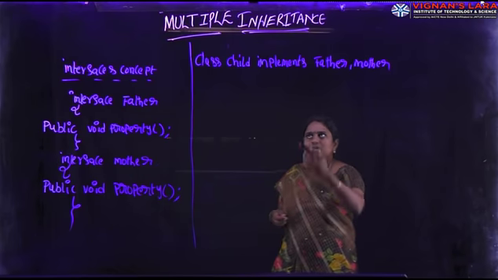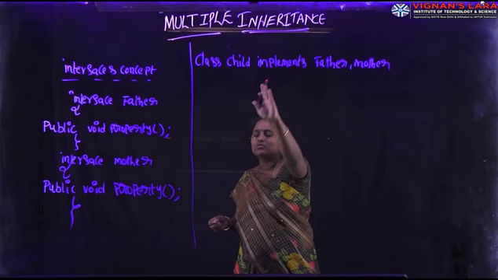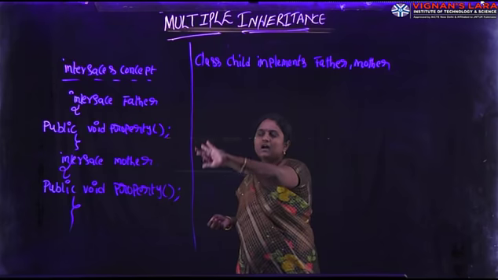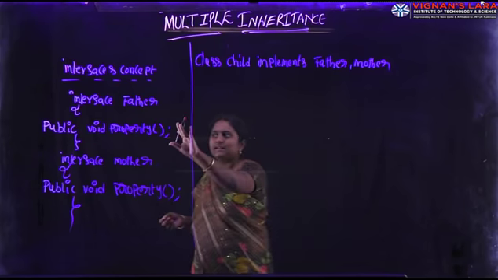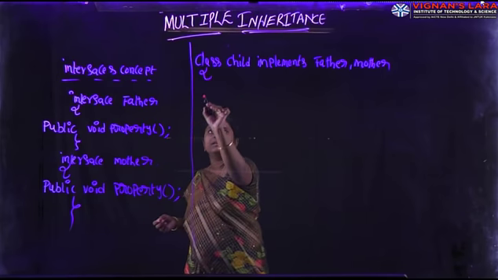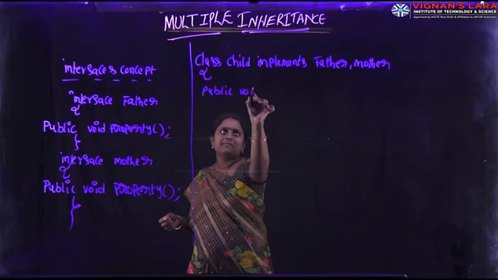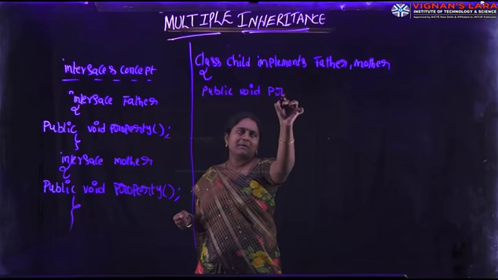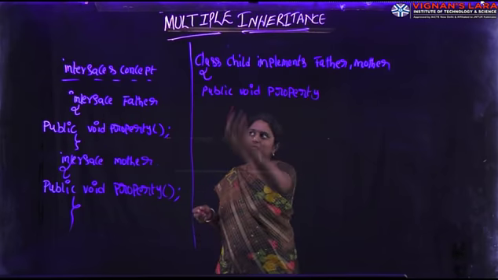So whenever our class implements the interfaces, it is the user's responsibility to provide the method body of these interface methods. Here what is the method declaration? The property method. So in this class I am providing the body of the property method, public void property. The property method is the same in both superclasses, Father and Mother.